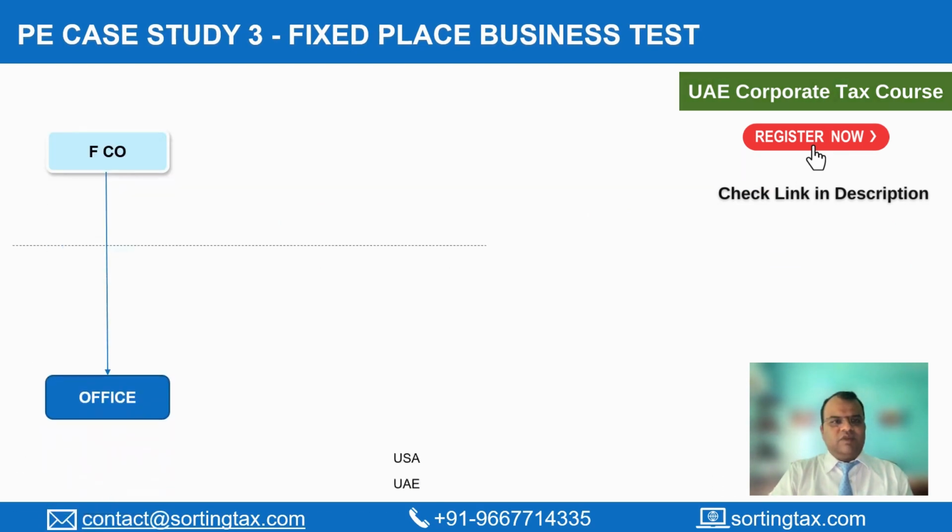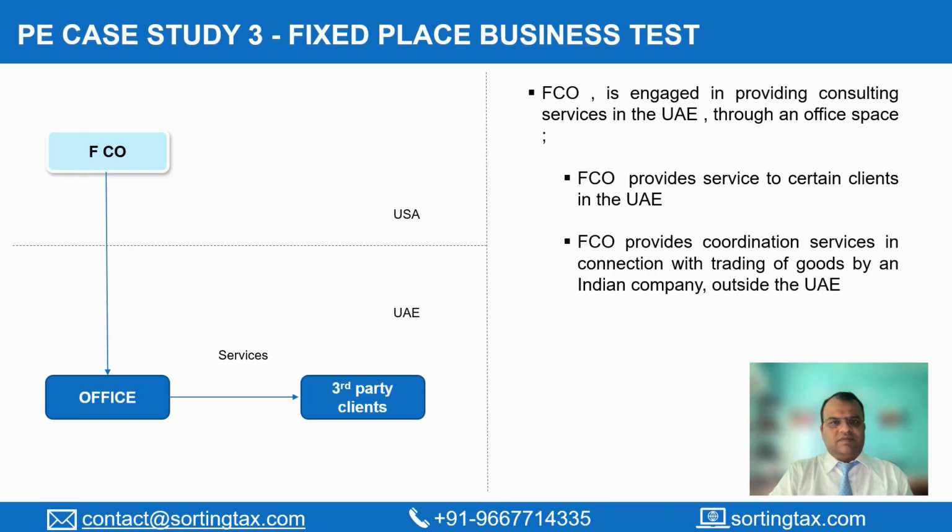Let's look at one more example on fixed place. So in this case, a foreign company is engaged in providing consultancy services in the UAE through an office space. So this is a foreign company, it has an office space and it is providing services to third-party clients. EFCO provides certain services to certain clients in the UAE. It also provides coordination services in connection with trading of goods by an Indian company outside the UAE.